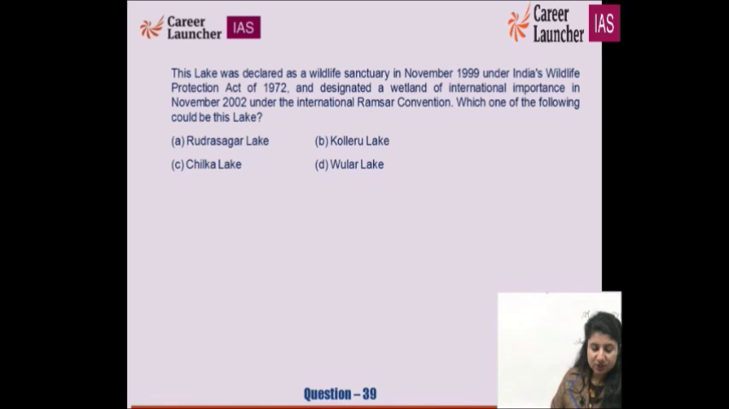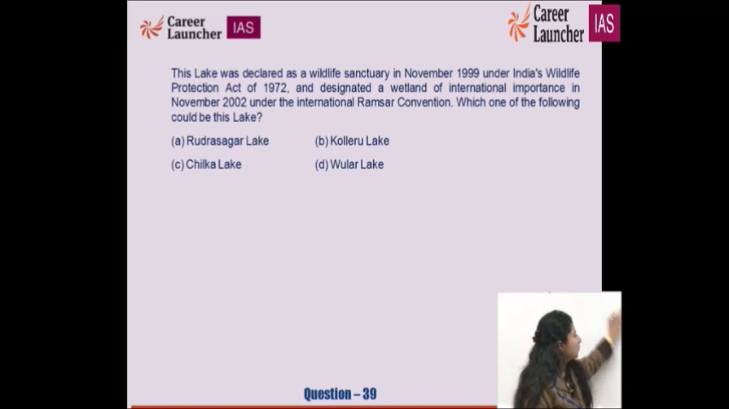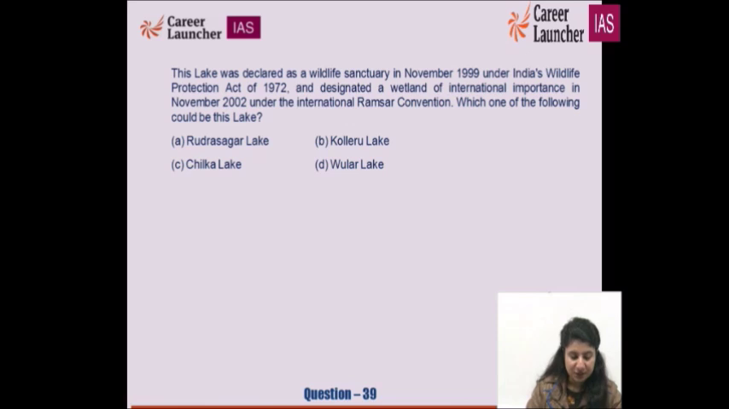This lake was declared as Wildlife Sanctuary in November 1999 under India's Wildlife Protection Act of 1972. This is one part. And it was also designated as a wetland of international importance in November 2002. This means that we should be very much aware about the wetlands of our country as well. Under International Ramsar Convention, which one of the following could be this lake? Rudrasagar, Koleru, Chilika or Bullar? It is B for Bombay. It is Koleru Lake.